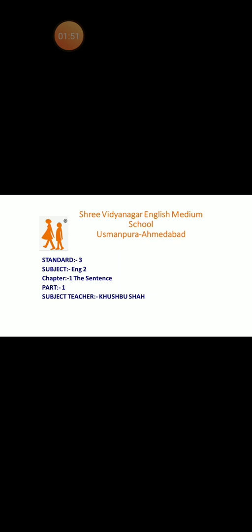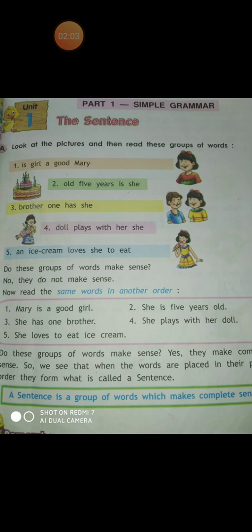So basically, when you have a group of words and the words are arranged in such a way that it makes a meaning, a complete sense, then it is called a sentence.